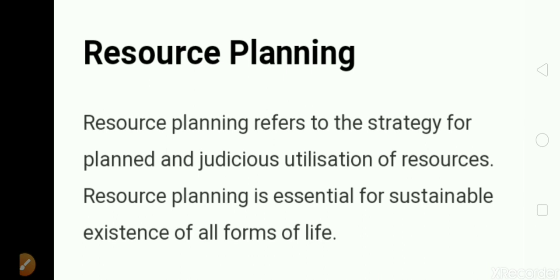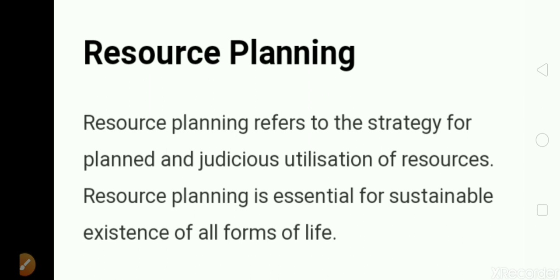What is resource planning? What is planning? Planning means to do any work in a systematic way. Here it is given resource planning. Means we should utilize the resources in a sustainable way.